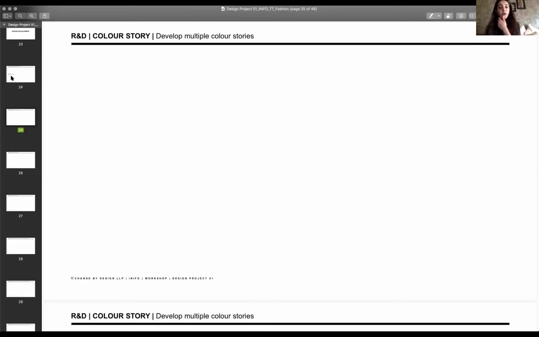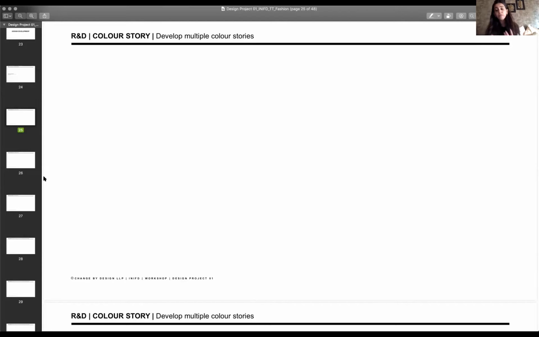So at this point, when I develop multiple color stories, I mean that many a times we don't have only one color story. We may say, okay, I like this color story, I will play around with it, then maybe I'll do a variation of it, I will do another variation of it, and then I will reach my final color story. So when I develop multiple color stories, it's the place for you to put in all the experiments that you may have done to decide which is the best color story for you.